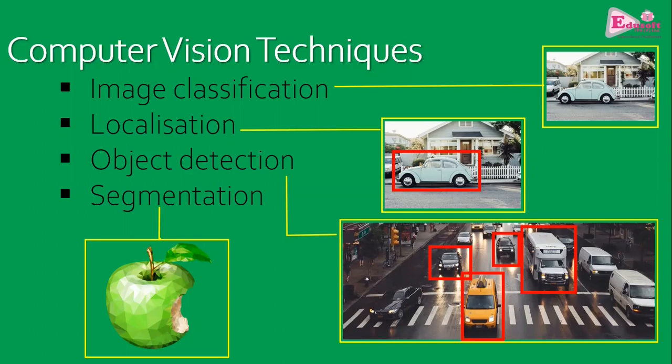Then we come to object detection. Object detection has much more application where videos are involved, live feed from the cameras. An object can be detected through its movement. As the object is moving, the computer can tell that this object has moved from this point to this point, or whether it has stopped or taken a turn or gone out of the vision. All this can be tracked through object detection. Object detection has another aspect where we count a particular type of object in an image. There could be multiple cars in an image. The object detection technique tells how many cars or how many vehicles are there in an image.